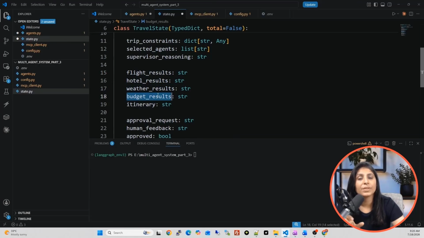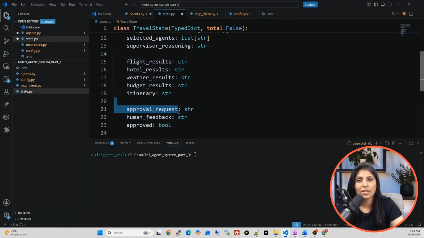Budget results is new, but from the name we can understand that this will store the output of the budget agent, which is a new agent. I told you in the beginning of today's class that this is a new agent, and its output will be stored in budget results. And then we have the itinerary key, which will store the output of the itinerary agent.